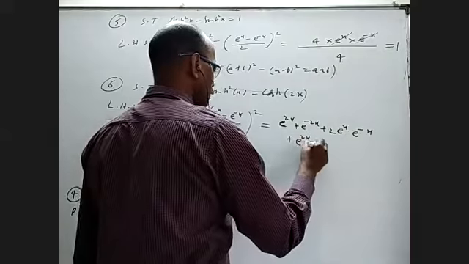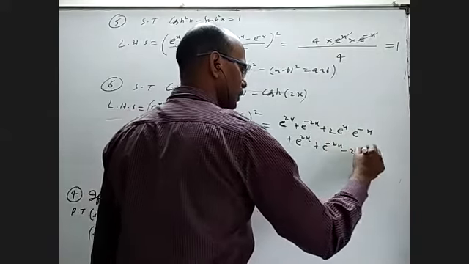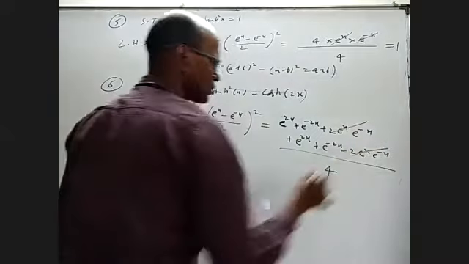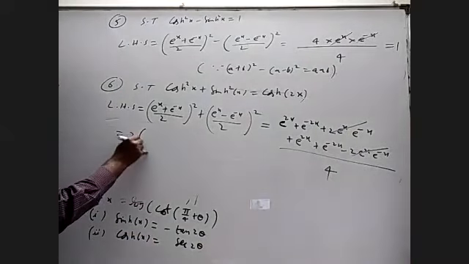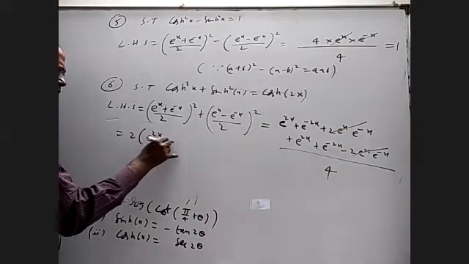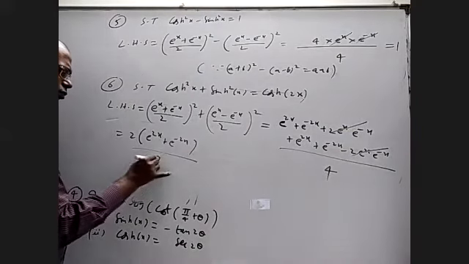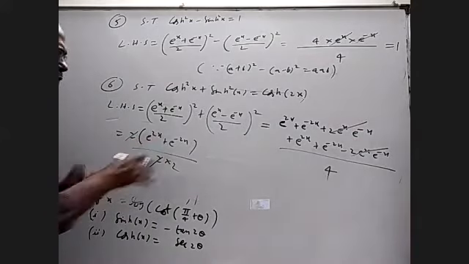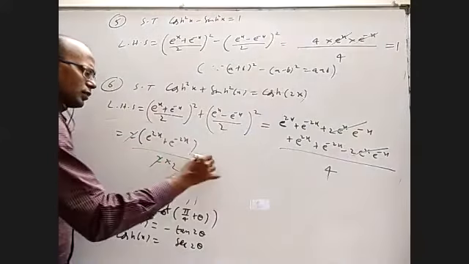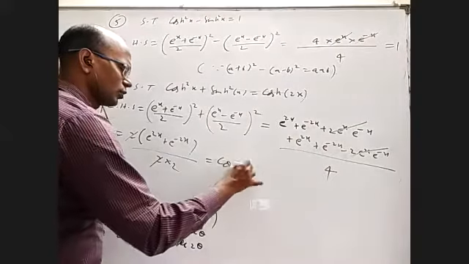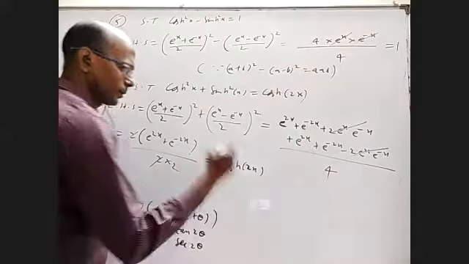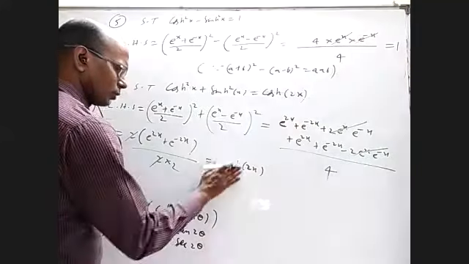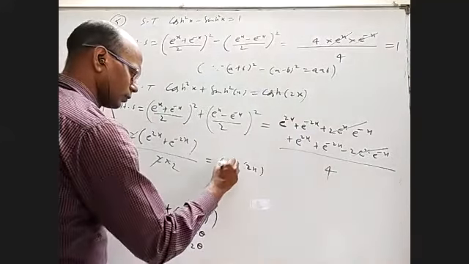Next one is e power 2x plus e power minus 2x minus 2 e power x into e power minus x by 4. This and this are same. You got 2 times e power 2x plus e power minus 2x by 4. You can write 2 into 2 and cancel 1, 2. Wherever x supposed to be there, 2x is there. So it is straight away cos h of 2x. Cos h together is one word.